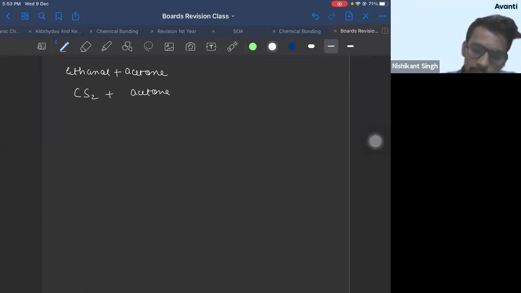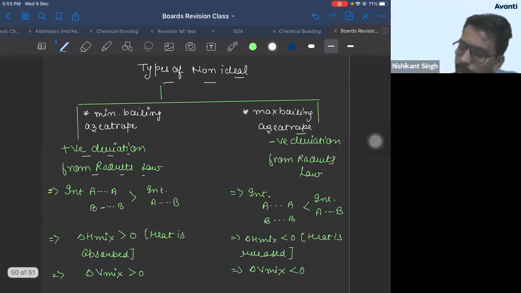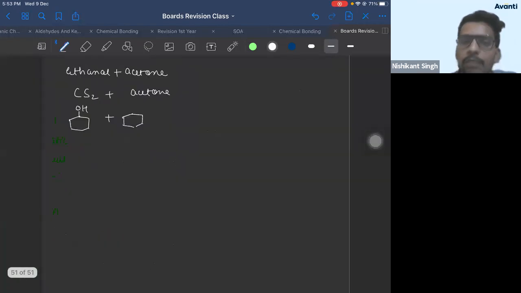Then you can take a few more examples: cyclohexanol plus cyclohexane. All these are examples of minimum boiling azeotropes, or positive deviation from Raoult's law.